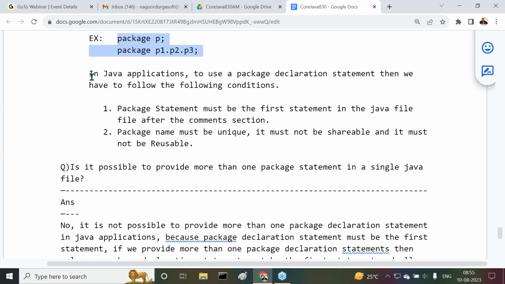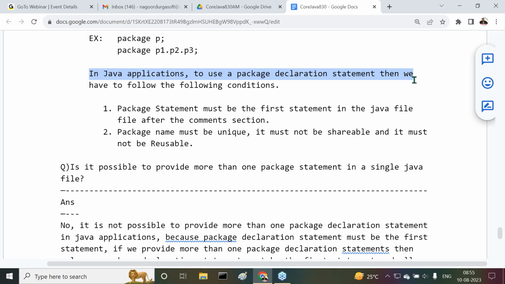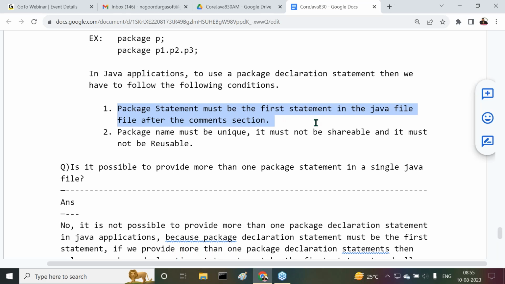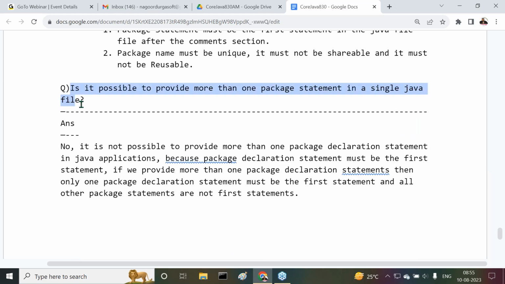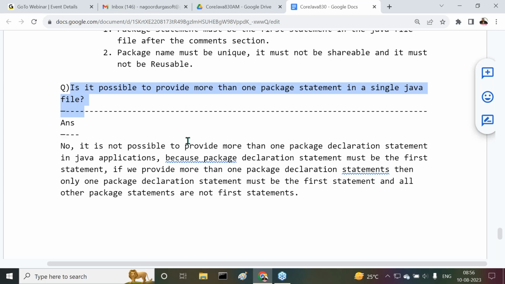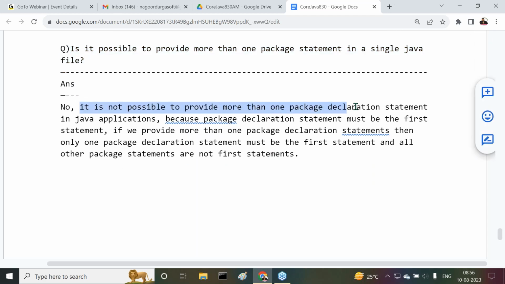In Java applications, to use a package declaration statement, we have to follow certain conditions. Observe carefully. The package statement must be the first statement in a Java file after the comment section. The package name must be unique, it must not be shareable, and it must not be reusable. Now, a question: is it possible to provide more than one package statement in a single Java file? No. It is not possible to provide more than one package declaration statement in a single Java file.